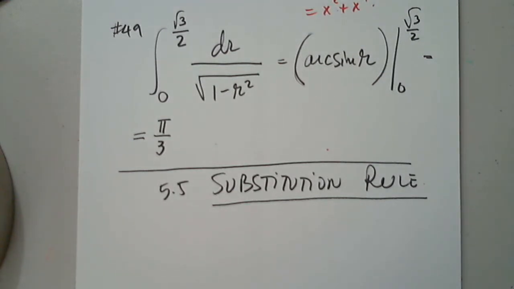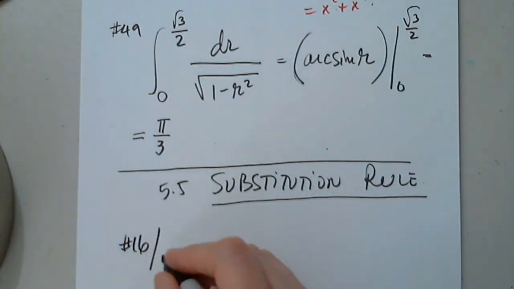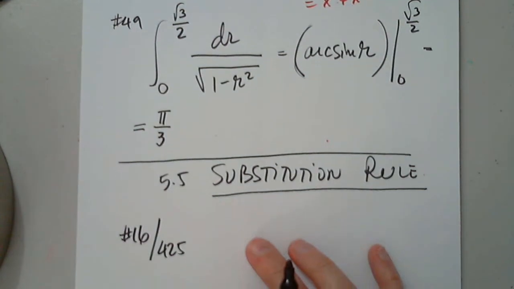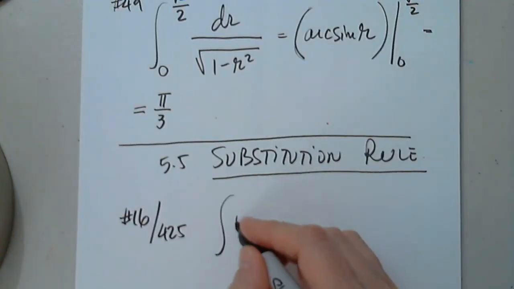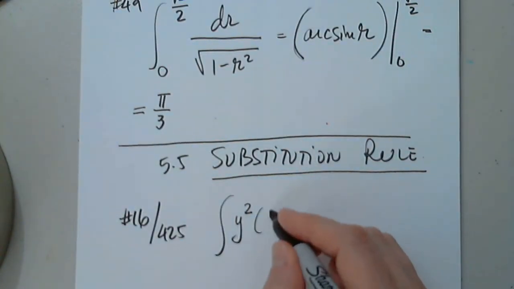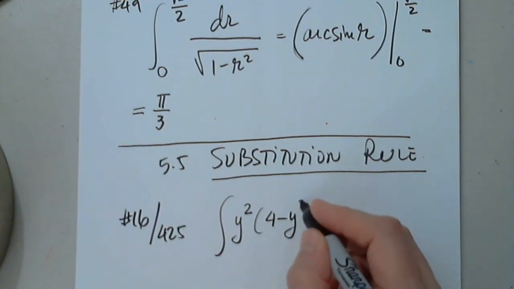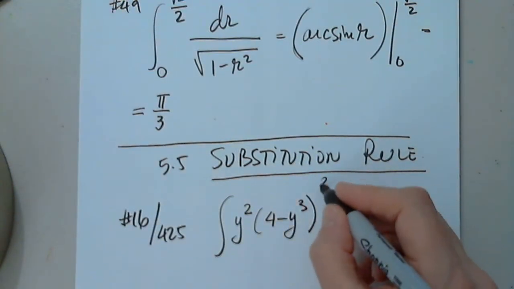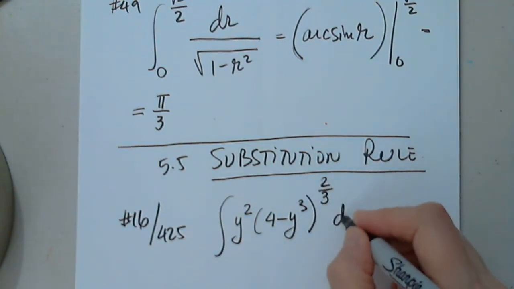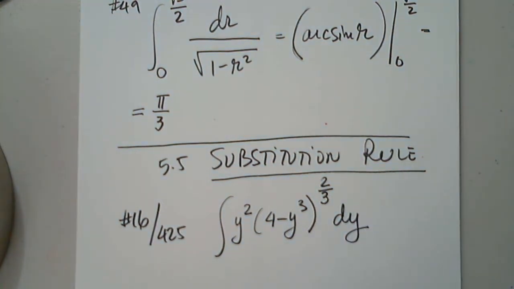Okay, so let's start with something like this, number 16 on page 425. The integral of y squared times (4 minus y to the 3rd) everything to the 2/3, and of course dy. Well, this is a messy situation. And again, please don't start, just simply look.